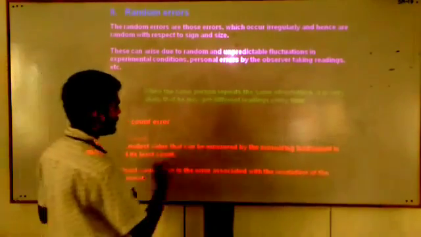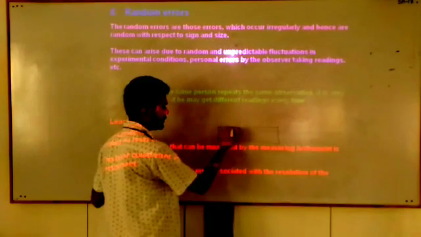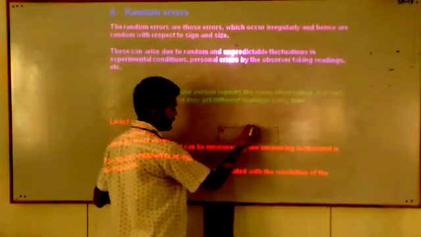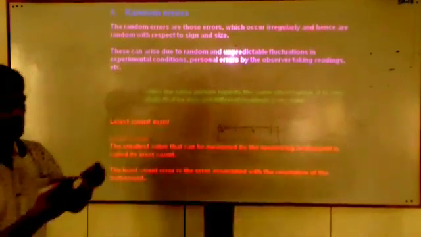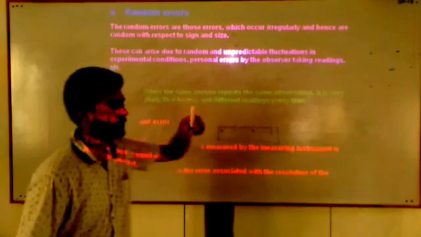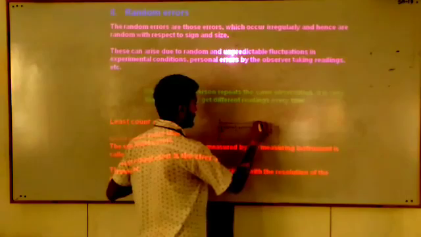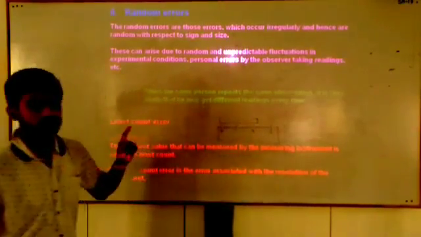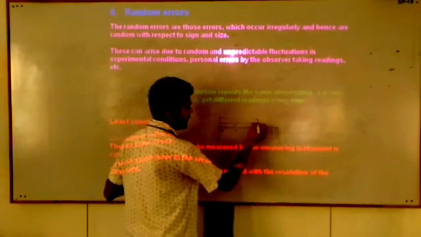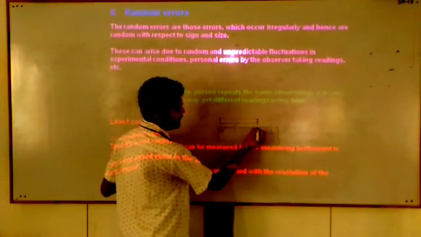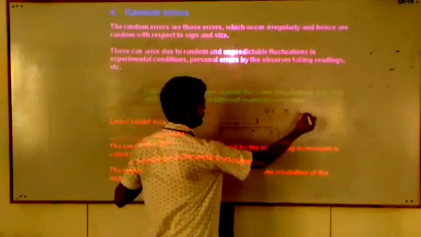I have taken an example, but I am going to repeat it again. Suppose this is a meter scale: 0, 1, 2, 3, and so on. And you have this marker. I want to measure the length of this marker. I will put this marker at the 0 end, and I will measure the length of this marker. Suppose the other end of this marker lies between 2.1 and 2.2.